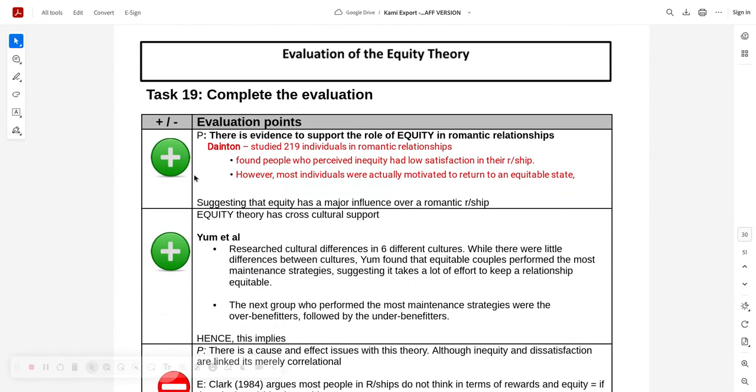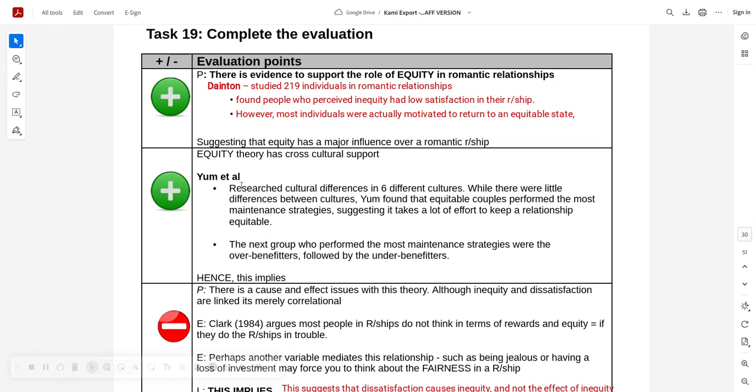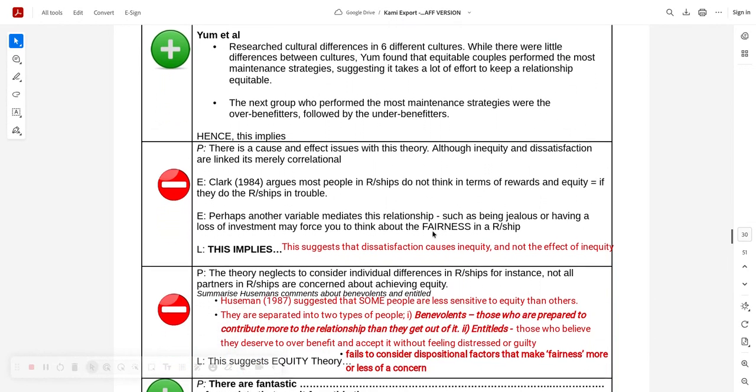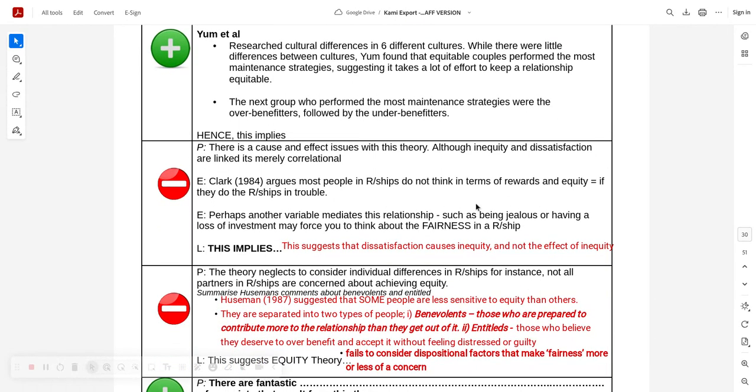Evaluation, quick evidence, Dane turn for me. Then I've got cross-cultural support by Yum. Again, cause and effect issues. Yeah, most people in relationships don't think in terms of rewards and equity, and when they do, it's in trouble. So, in other words, when you're dissatisfied, you start thinking about the equity of the relationship.